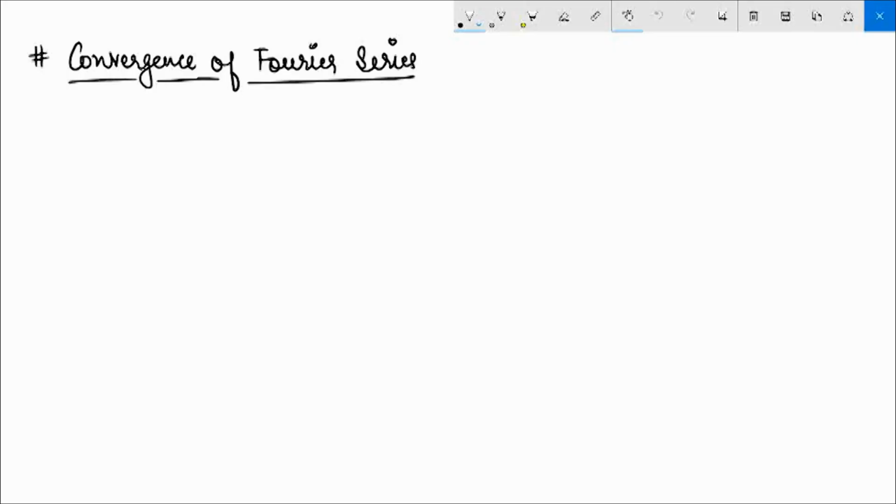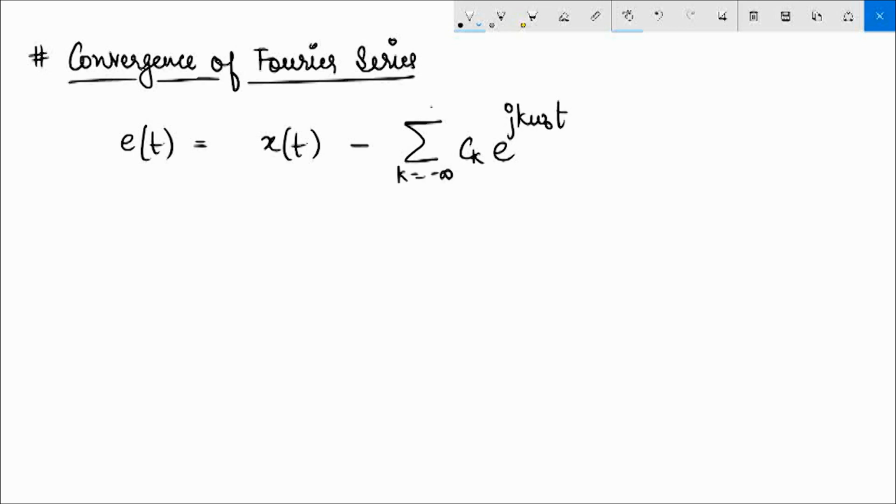Hello everyone. Let us continue our discussion on Fourier series by discussing the convergence of Fourier series. We already know that the error signal between an actual signal x(t), which is periodic, and its Fourier series representation, summation c_k e^(j k omega naught t), k varying from minus infinity to infinity, is such that these coefficients are chosen to minimize the energy of this error signal. As the number of terms in the summation tends to infinity, this energy tends to 0.